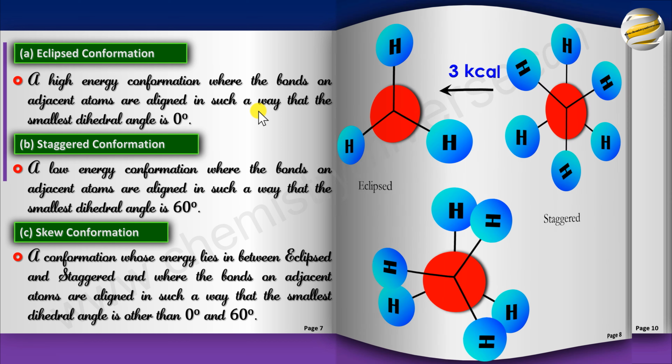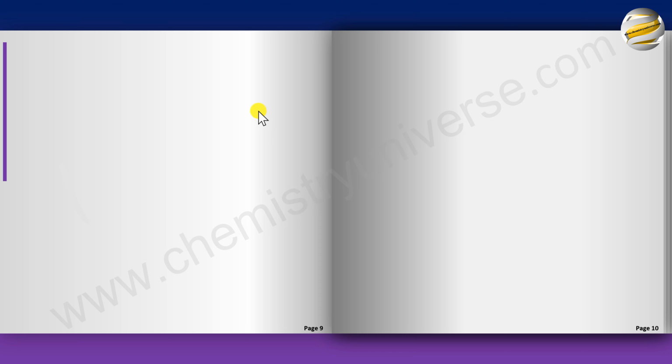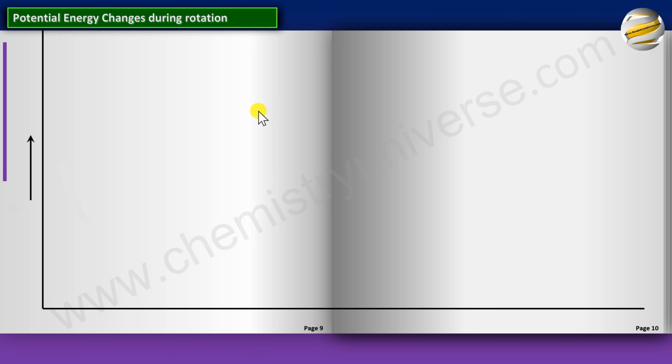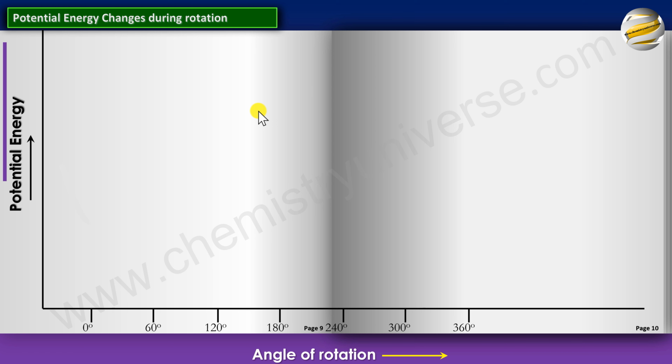The next part is, let's check the potential energy change during rotation. We know eclipsed is higher in energy, staggered is lower in energy. So this is the graph. This is the potential energy. This is the angle of rotation. Remember, these angles are not dihedral angles. These are the angles by which I'm rotating them, starting from staggered. So the first thing that I have with me is staggered. Remember, this is the reference molecule, okay? As this rotates, you will see the graph move.